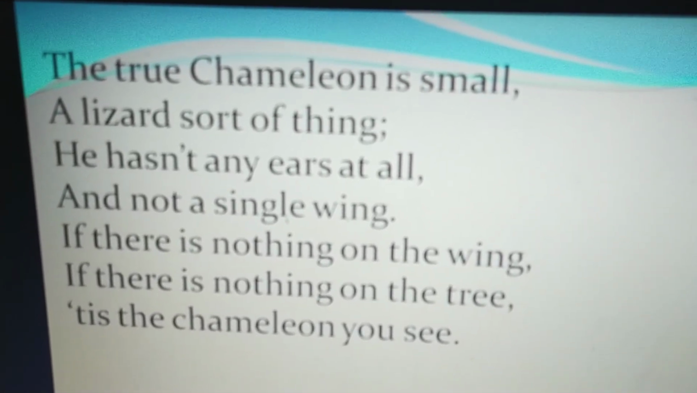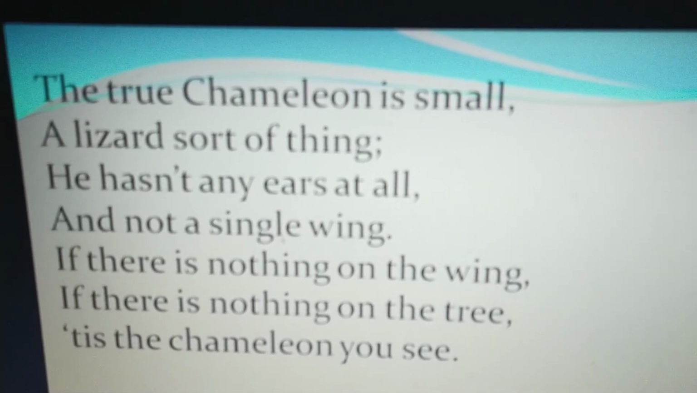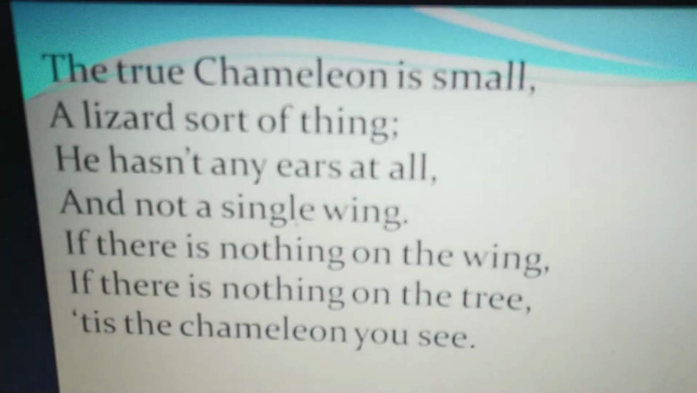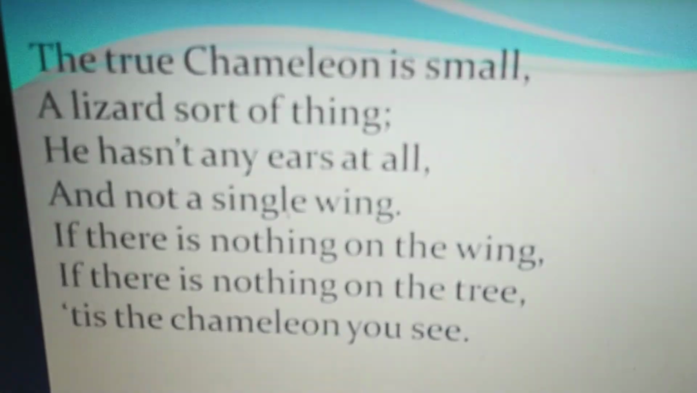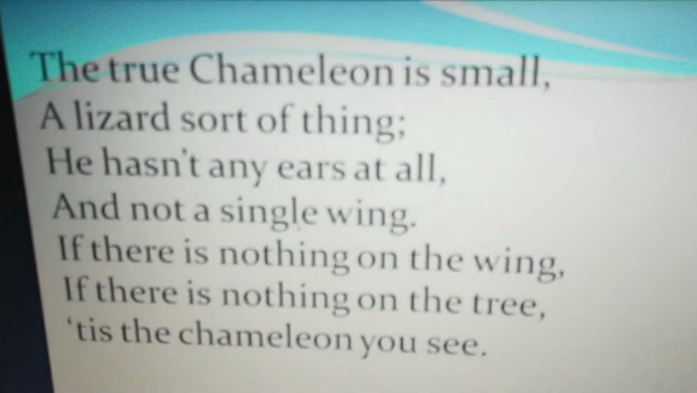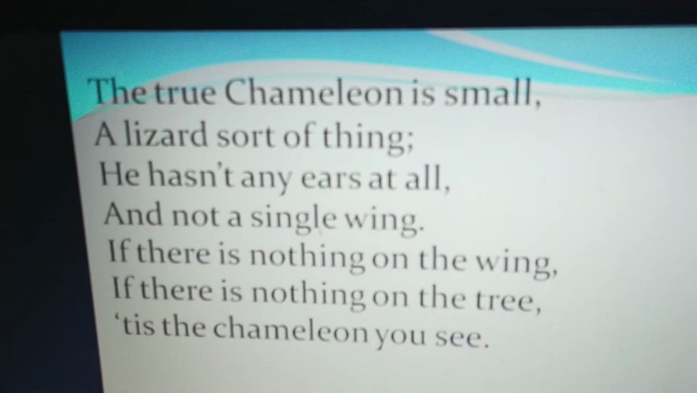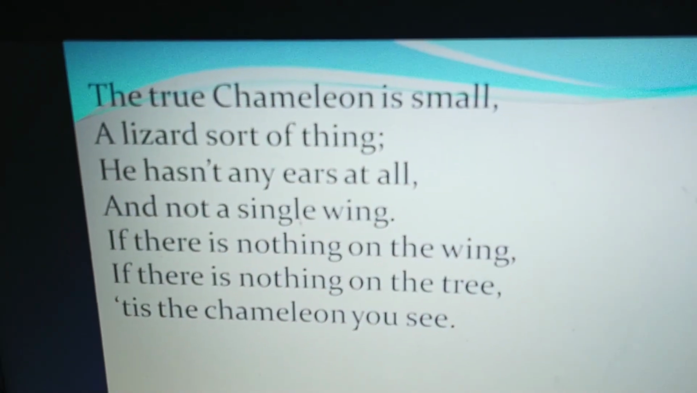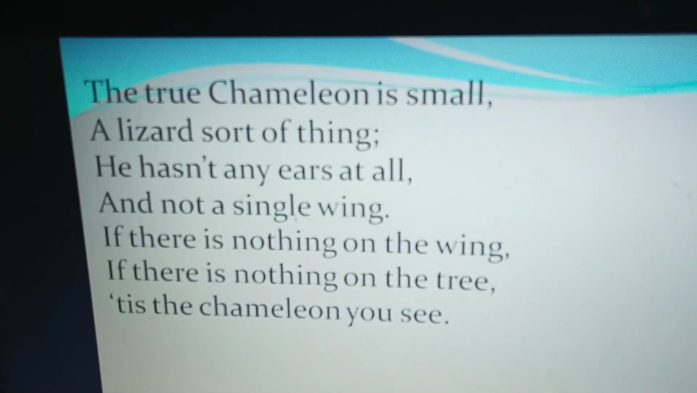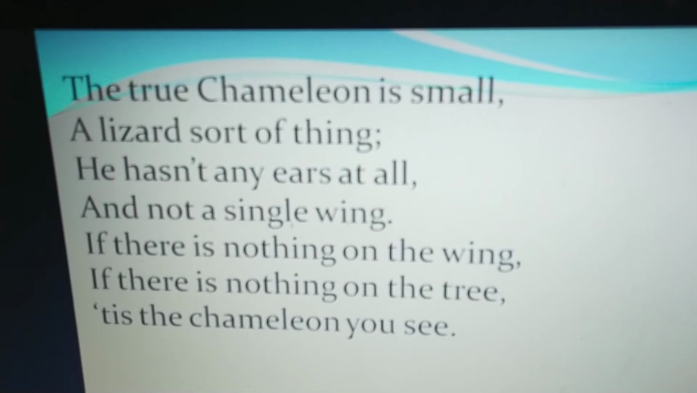It looks like a lizard. He has not any ears at all and not a single wing. Even the chameleon doesn't have any ear or a single wing on its body. If there is nothing on the wing, if there is nothing on the tree, it is the chameleon you see. It means it doesn't have ears or wings, which I have already told you. The poet says that if one is not able to see anything on the tree, one will find that there is a chameleon sitting over there, definitely.